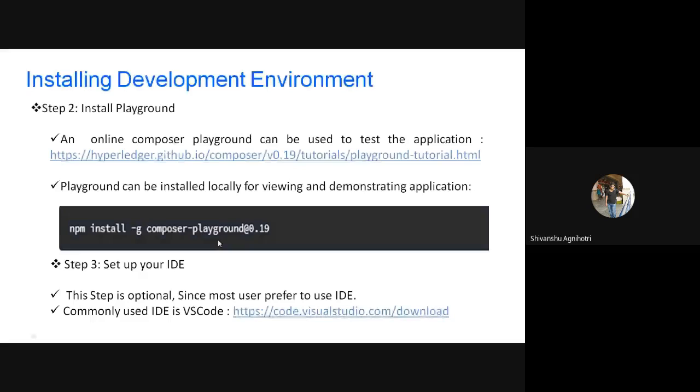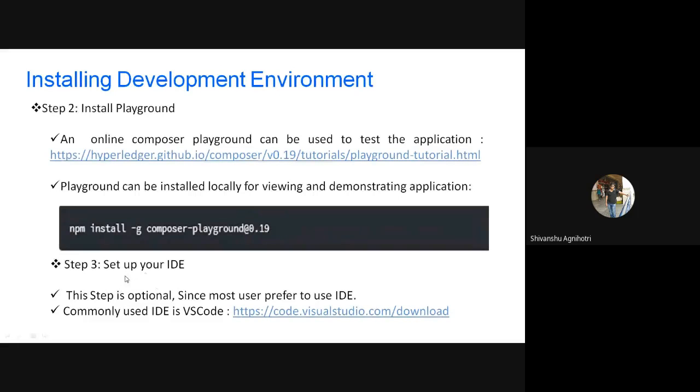Demonstrating the application, then again, this is the command. This will install Composer Playground on your local machine. Like this, you will be able to access the same thing on your local machine, and you can test your application on your local system. And again, that step is optional.